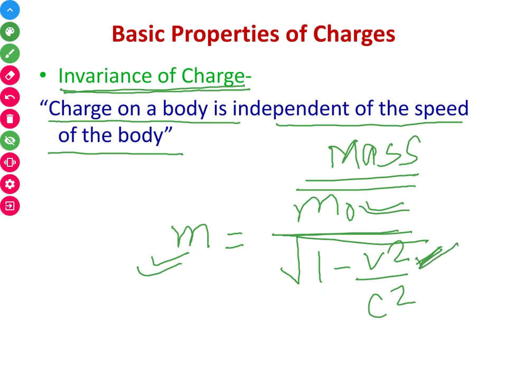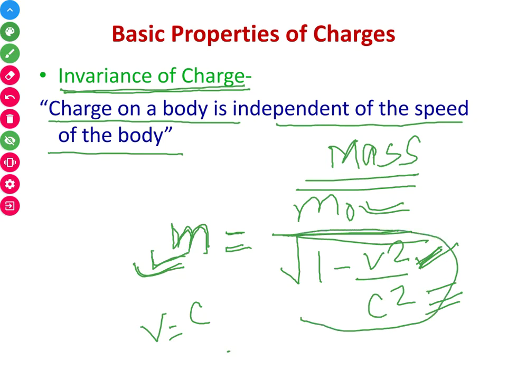So you can see here that the mass of the body changes as the velocity increases, and if v becomes equal to c, where c is the speed of light, the denominator of this expression becomes 1 minus 1, which is equal to 0, and in this case the mass of the body is infinite.